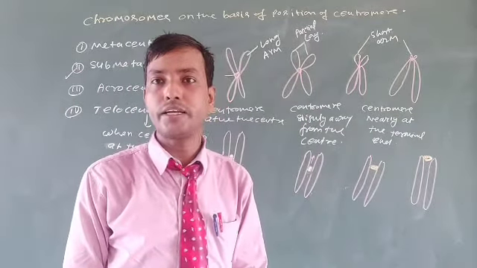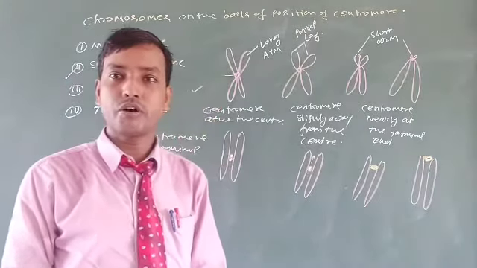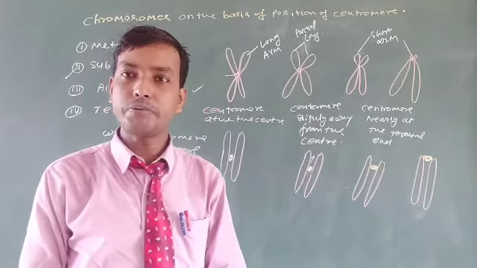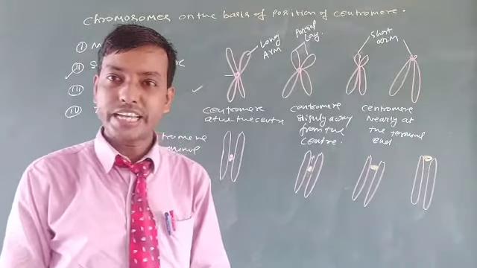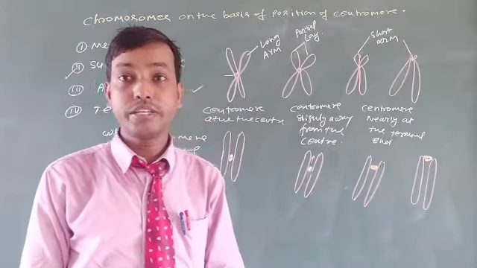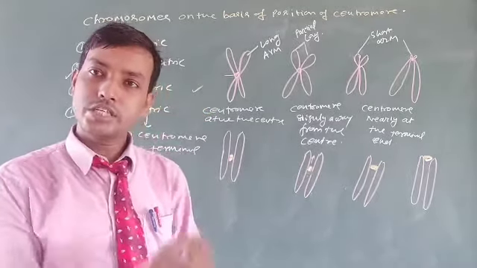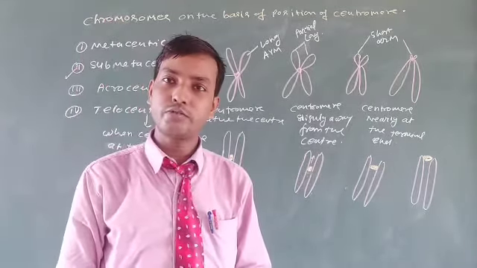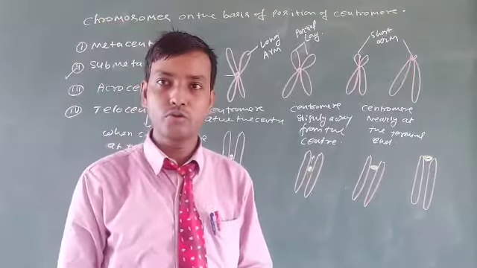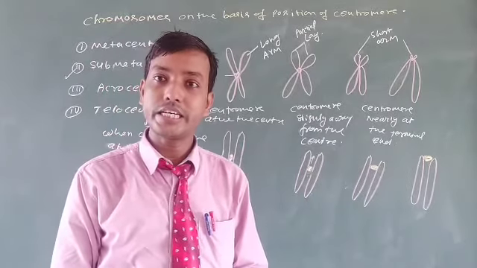I hope your concept regarding the nucleus and the chromosomes and their different types is clear. This is the last video lecture for the cell, the unit of life, that is chapter 8. In the next video lecture I will begin chapter 10 that is related to cell division, because biomolecules is chapter 9, that is actually very complicated and not related to the cells. In the next few lectures I will begin the cell division. Just after the cell, the concept of cell division will be much easier to understand. Hope your notes according to the video lectures for the chromosomes and the nucleus are complete, and hope your notes are neat and clean. Thank you.